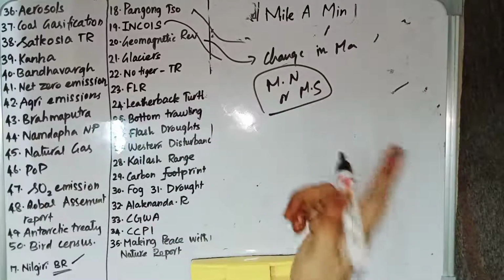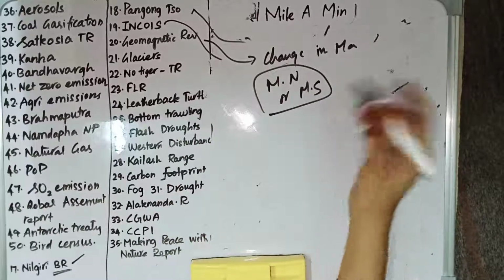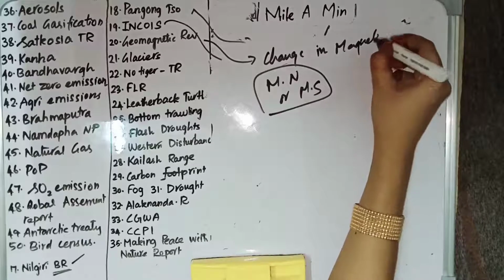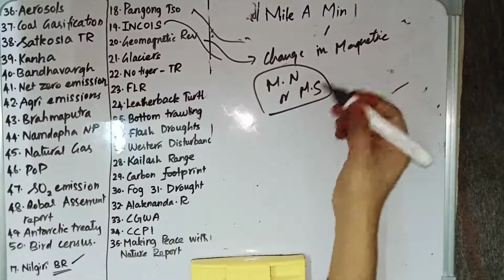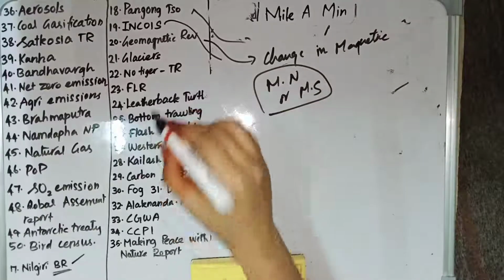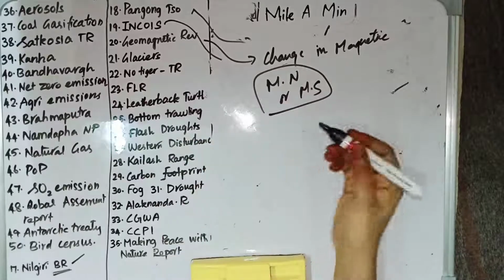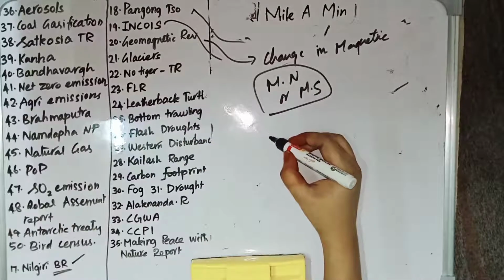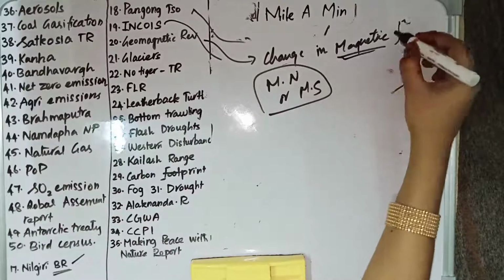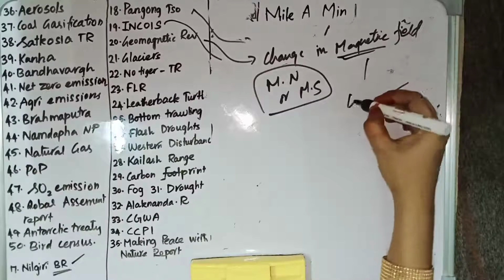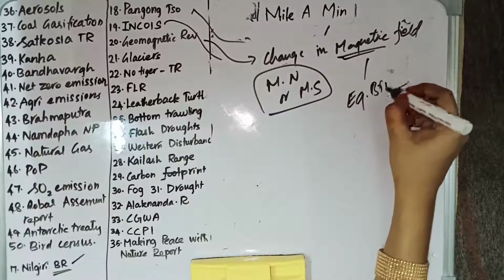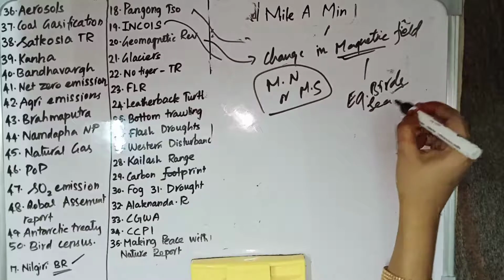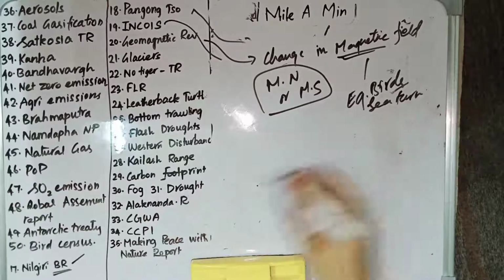Don't confuse it with the geographic north and the geographic south. There is a change in magnetic field. Because of this, the magnetic north and the magnetic south are interchanged, and because of this geomagnetic reversal, some of the birds which use the magnetic field for their navigation will get affected. For example, birds and sea turtles will lose their routine routes.